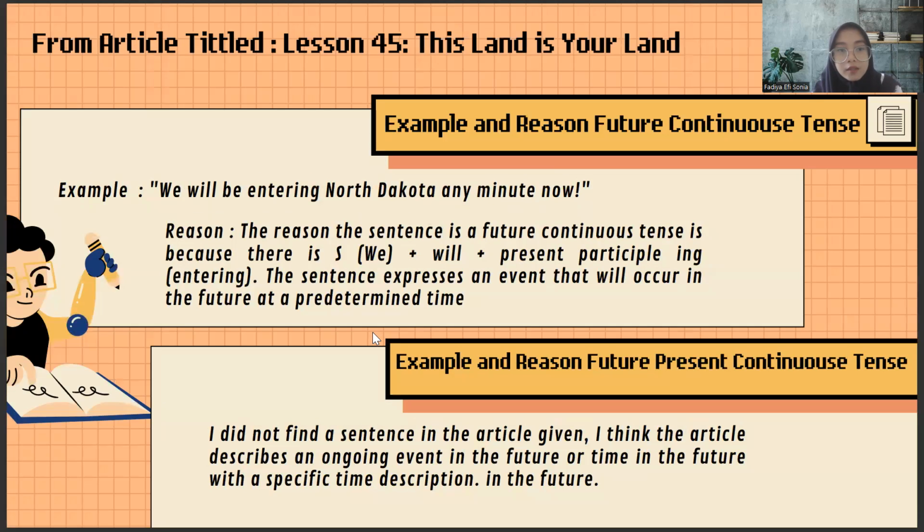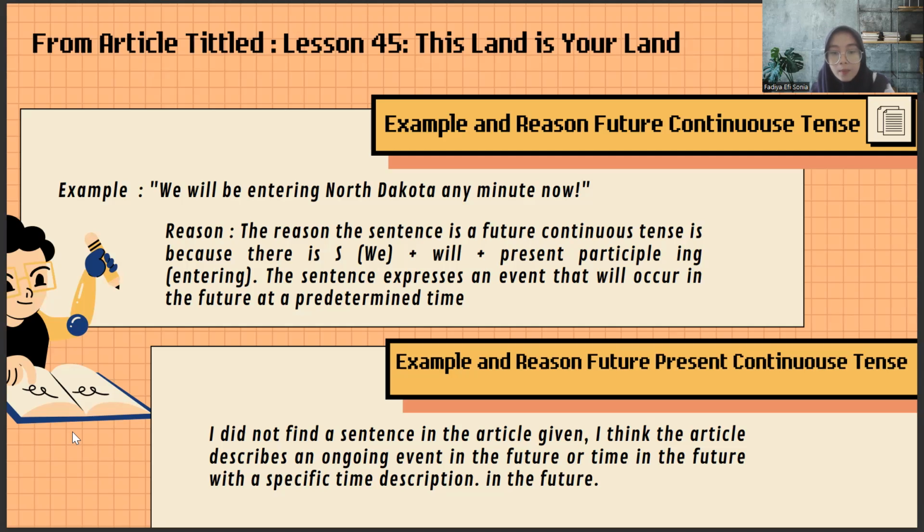So this is the analysis from the article titled Lesson 45, "This Land Is Your Land." For the sample of future continuous, the example is "We will be entering North Dakota any minute now." The reason why the sentence is future continuous is that there is a subject, then will, then the present participle, where the present participle is entering. The sentence expresses an event that will occur in the future at a determined time.